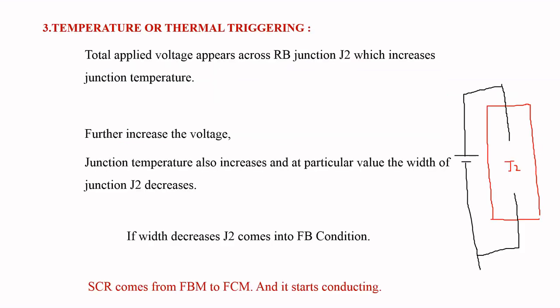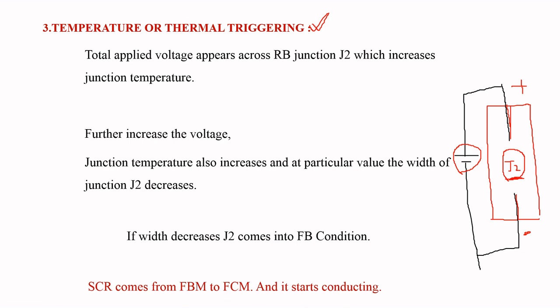Coming to the third method, that is temperature or thermal triggering. The concept of this method is very simple. Whenever anode is positive and cathode is negative, junctions J1 and J3 are in forward bias, which act as a short circuit, and junction J2 is in reverse bias, which acts as an open circuit. Due to the open circuit condition of junction J2, the total applied voltage appears across junction J2.